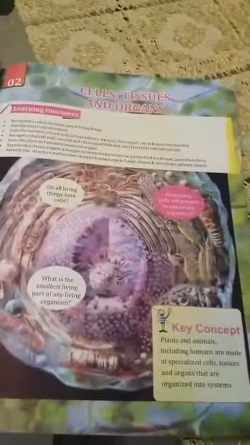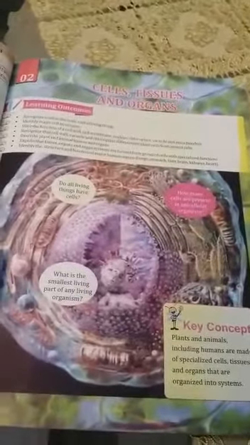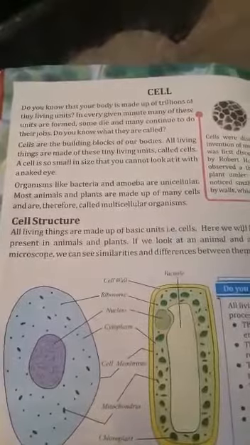Today we are starting the second chapter of our science. The second chapter is cell, tissues and organs. Do you know students, plants and animals including humans are made up of specialized cells, tissues and organs that are organized into a system. Now what is a cell?